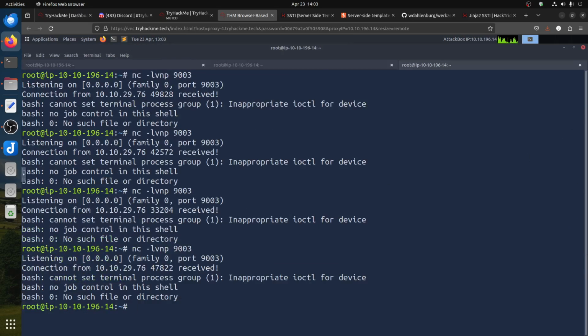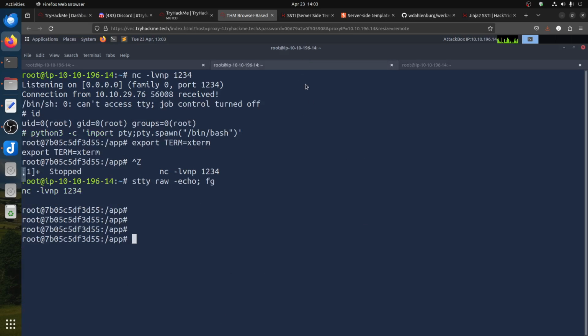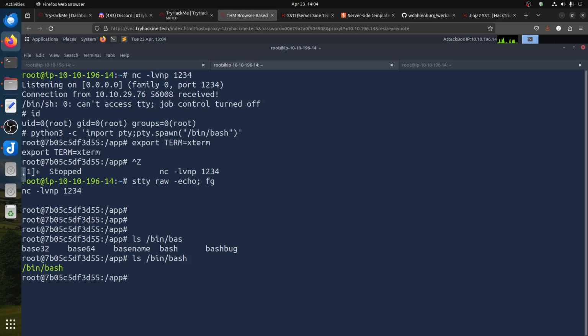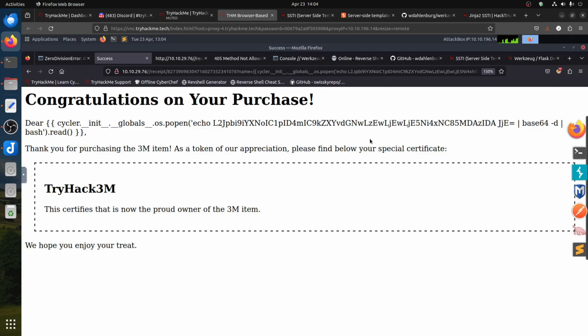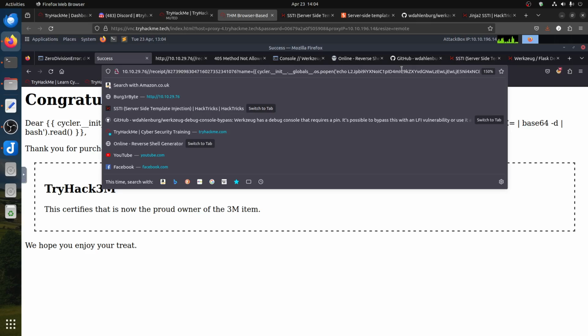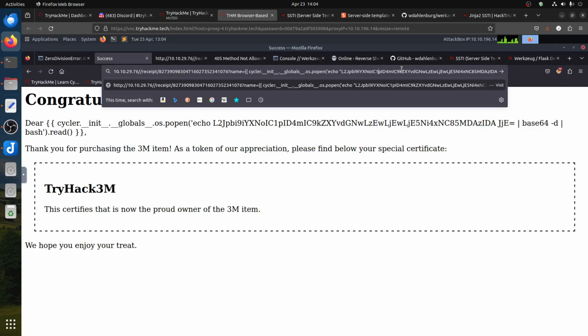No such file, but we already have a shell here. Let's see why it said the binary doesn't exist. ls binary bash. There is bash here. Why did you lie to me and say there's no binary? So there is a bash inside the shell. So why doesn't it want the echo? Maybe this echo needs a bracket on it. Let's see, maybe it's confused with the terms there.